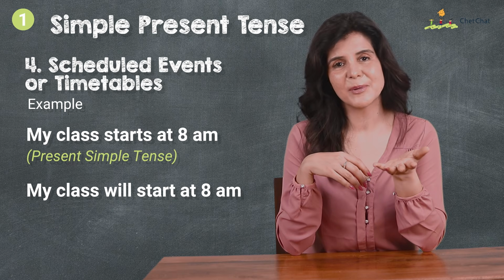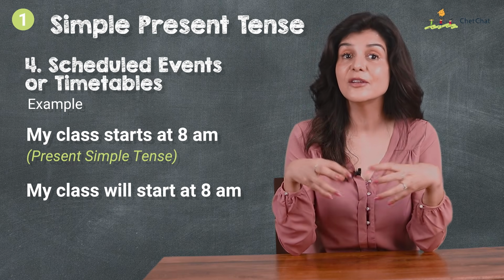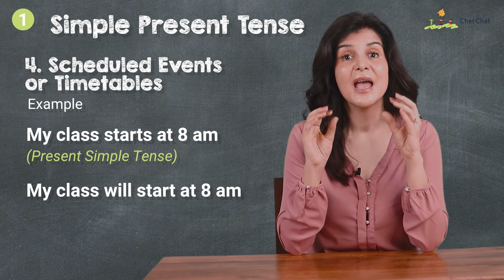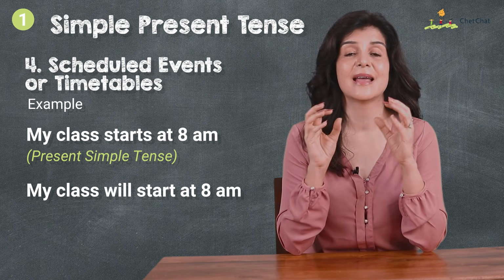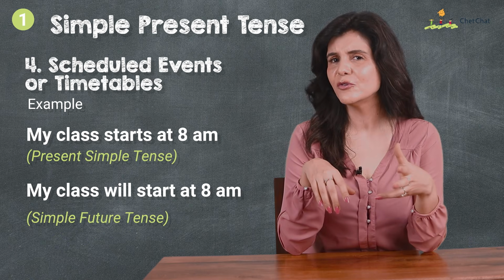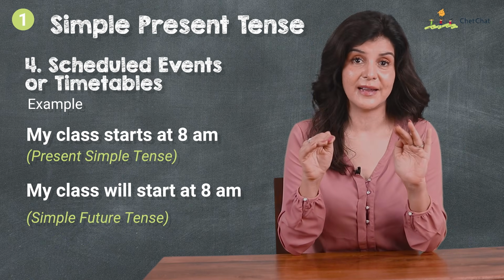The first one is simple present tense. We're trying to say here that the class is a scheduled class, fixed for every Friday or whatever. But there's a permanent, unchanging nature to this class happening at 8 a.m. The second one is simple future tense. This is also correct. There is nothing wrong if you write it like this.